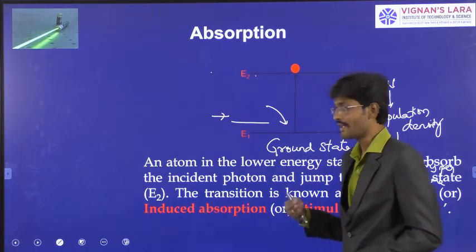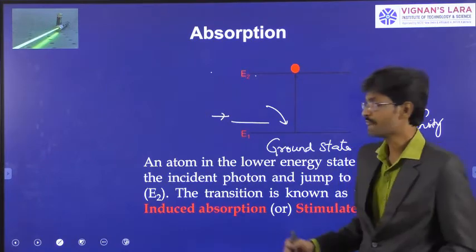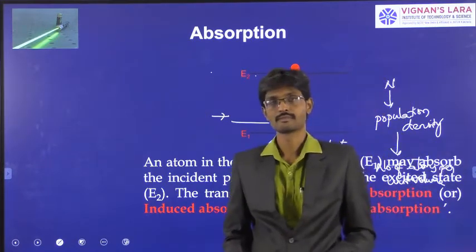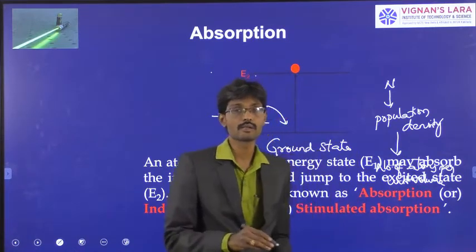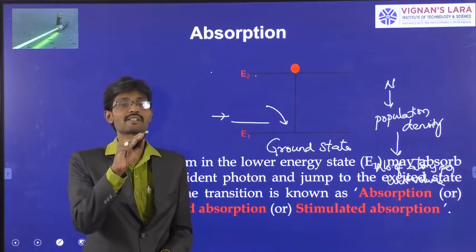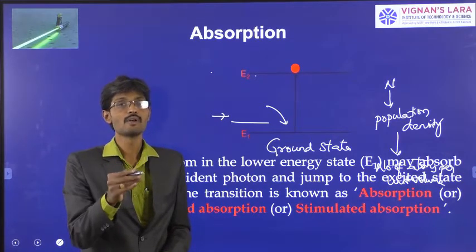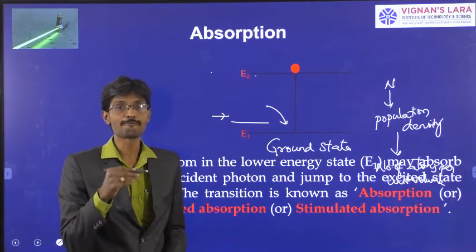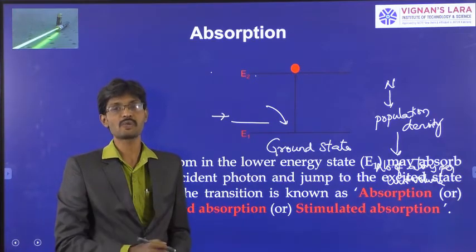Now you need to remember one thing here. The atom which is in energy state E1 will not jump to the excited state on its own. It goes to excited state E2 only when we supply a photon energy equal to E2 minus E1.